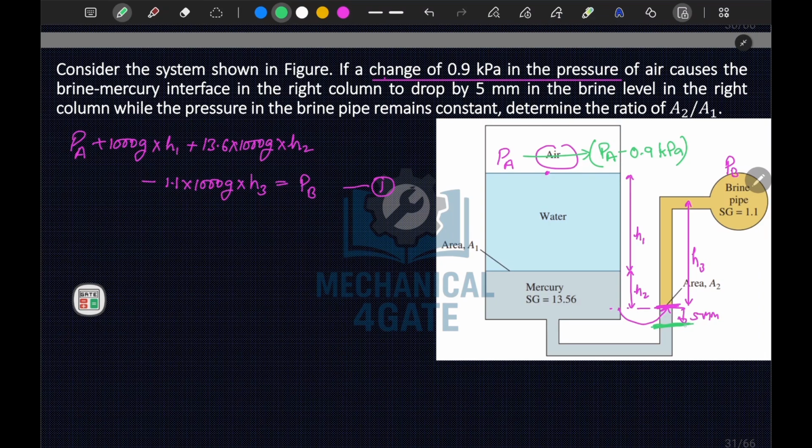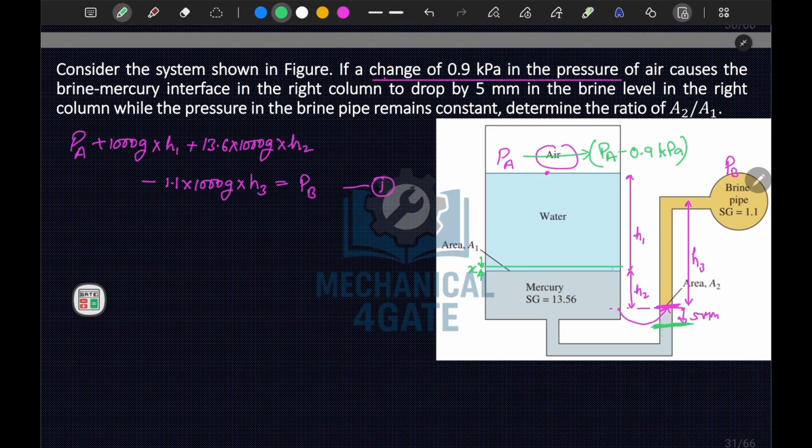Now one more thing, here there will be some certain change in the level. Let's say that if the mercury level will fall, then here there will be a certain rise. Let's say this rise to be x.